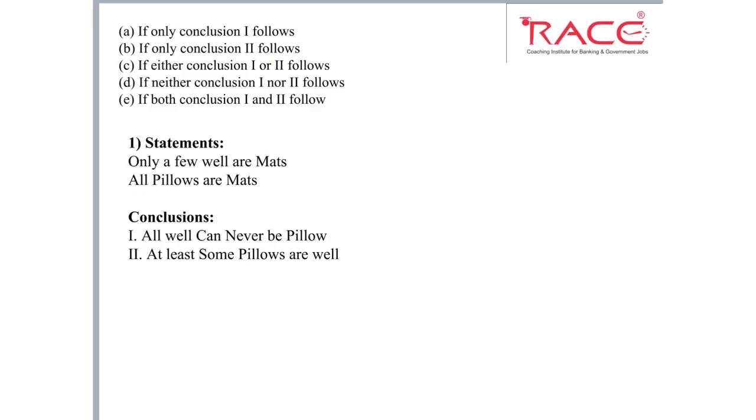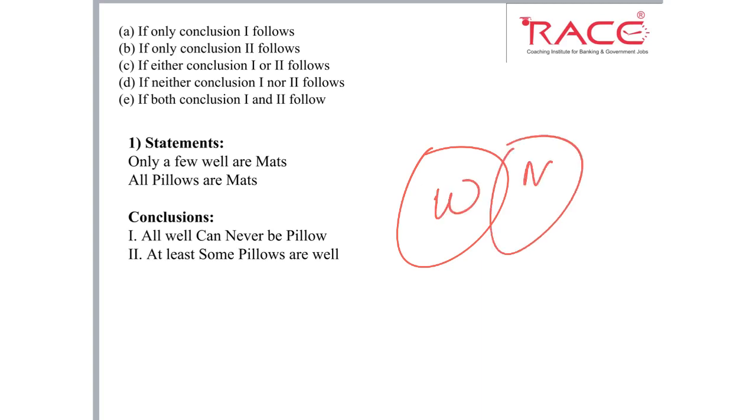So this is the first question of the class and you can see there are two statements and two conclusions and all the 5 possible options are given above. So let's start solving the question. First statement, only a few well are met. So we will draw it. Only a few well are met. So this is how to draw it.